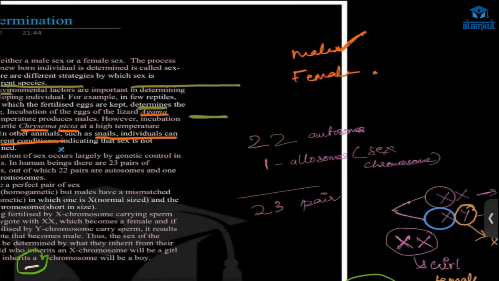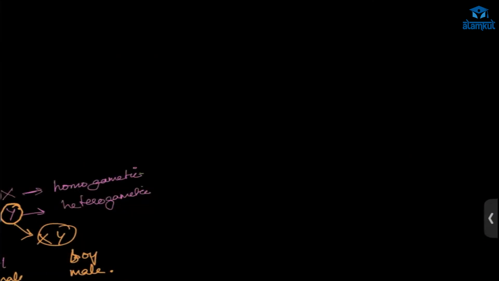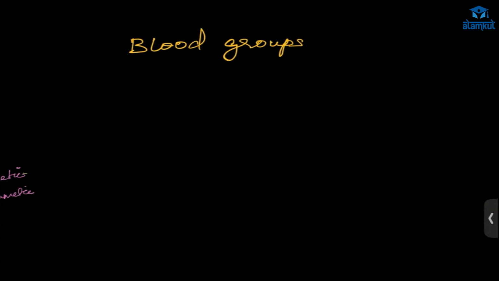Understood? Okay, so this chapter is over. And before that, there were some questions about the blood group. I'll just explain briefly. For blood groups, we have A, B, AB, and O. These blood groups are encoded by the I gene.